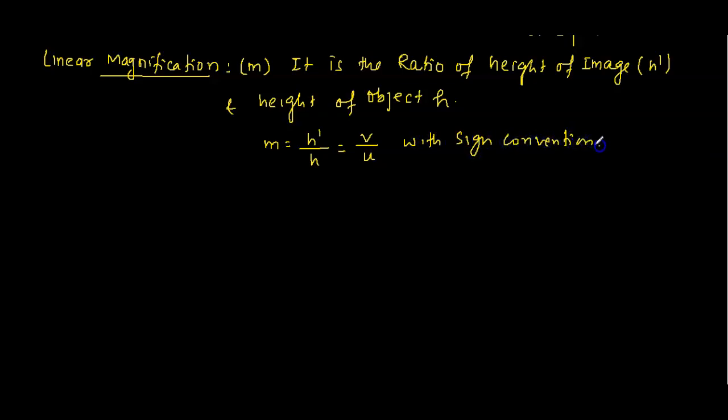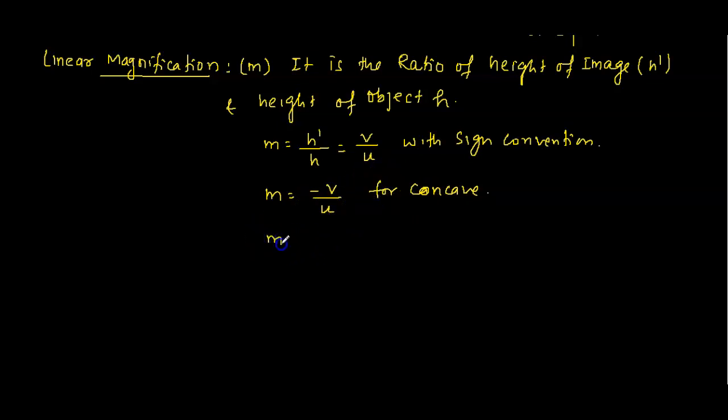For the concave mirror, you know that v is negative here, so m is minus v by u, because the concave mirror will give a real and inverted image.